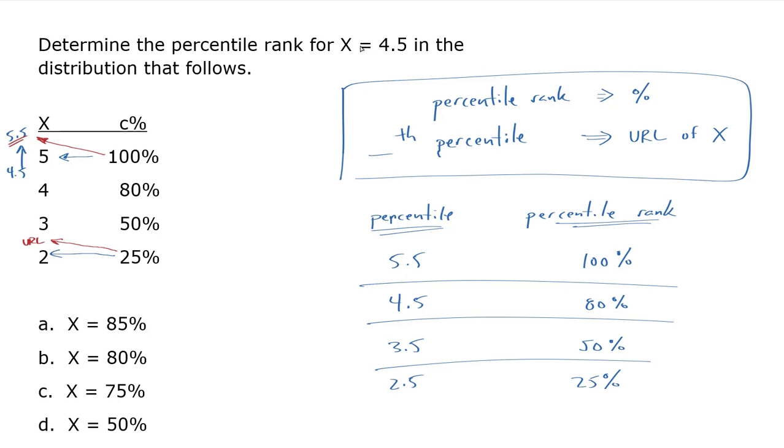So the answer to our question, where they're looking for the percentile rank for 4.5, is 80%, because we have to look to the upper real limit of the same score that's in that row. So our answer here is B.